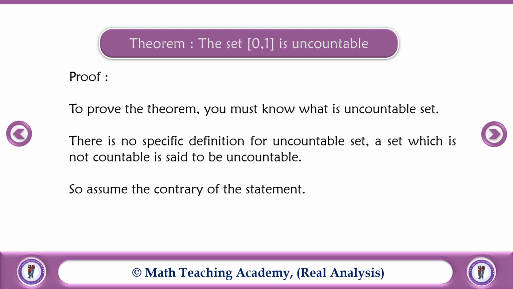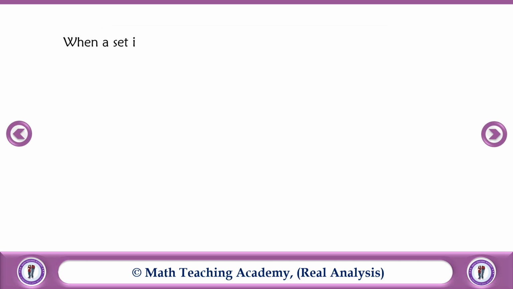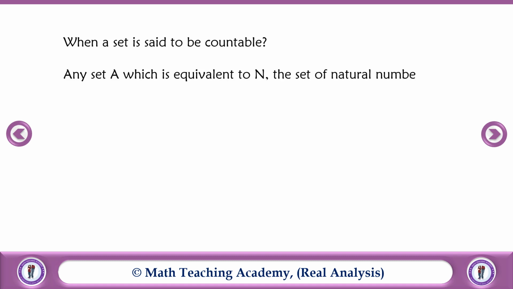So assume the contrary of the statement. Here what we have to prove is that the closed interval [0, 1] is uncountable. So assume the contrary, that is, the opposite of the given statement. Assume that the closed interval [0, 1] is countable. When is a set said to be countable? Any set A which is equivalent to N, the set of all natural numbers, is said to be countable.